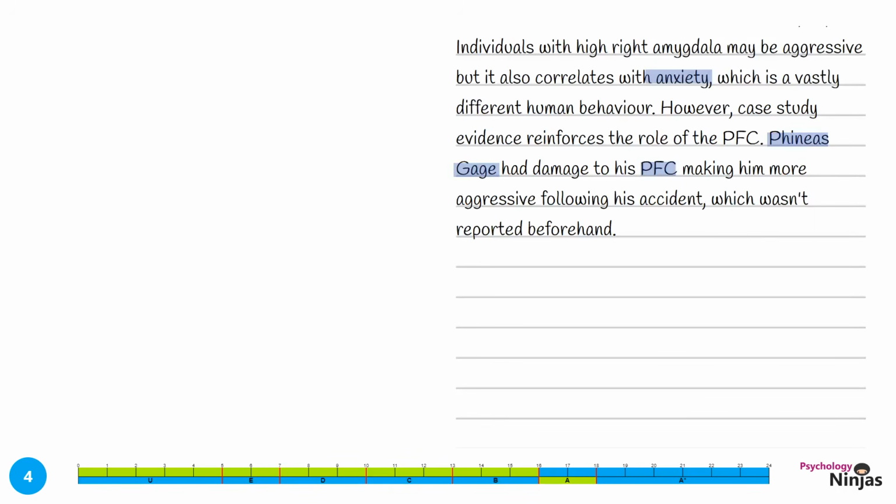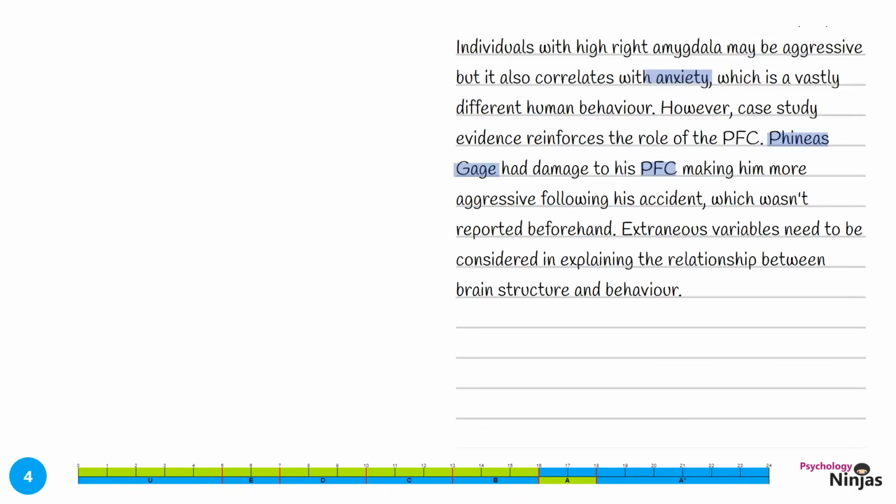Let's complete this evaluation paragraph. Extraneous variables need to be considered in explaining the relationship between brain structure and behaviour. Again, we've illustrated our broader psychological knowledge here using key terminology. Let's return to our explanation and a different brain structure.